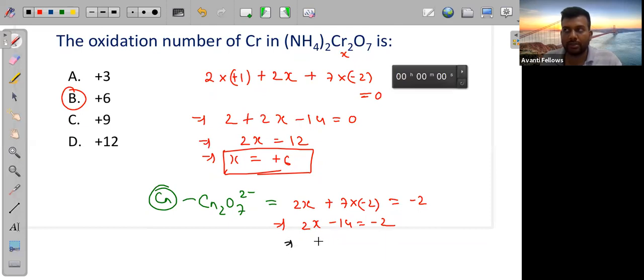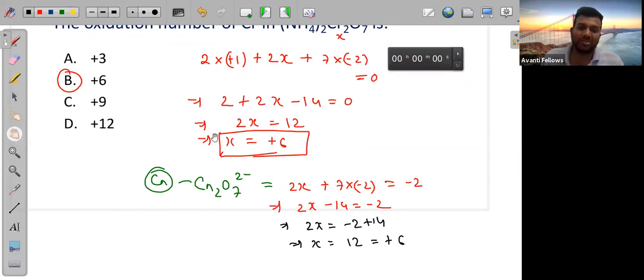Achha, somewhere I made a mistake. Here it is +6. So those who are telling 7, that is wrong. 2x minus 14 is equal to -2, so 2x is 12, x is 6. The answer is 6. So see, we have to calculate. We can't just imagine and tell the answer. Here also the chromium oxidation state will be +6.